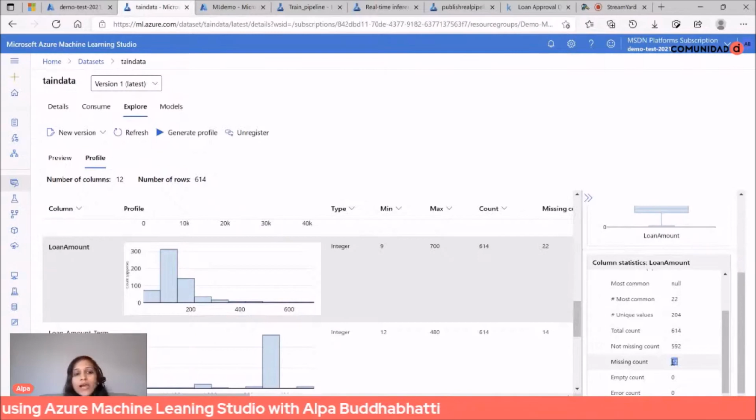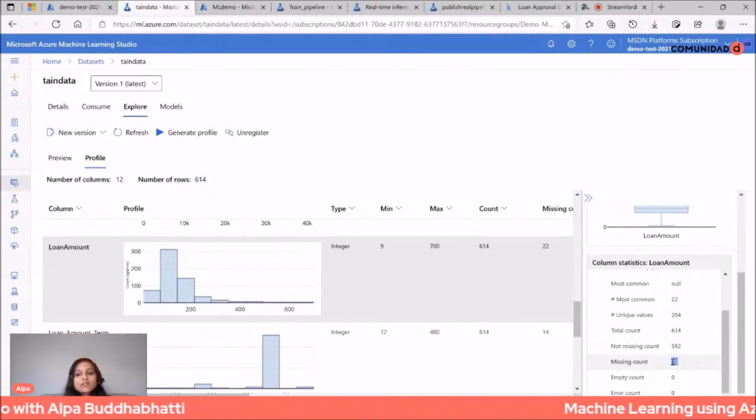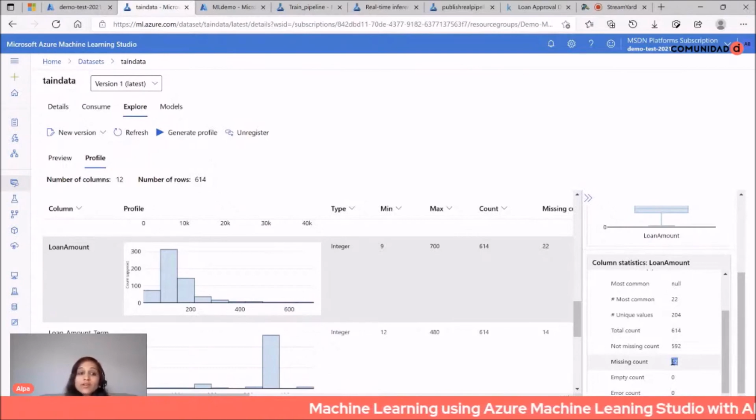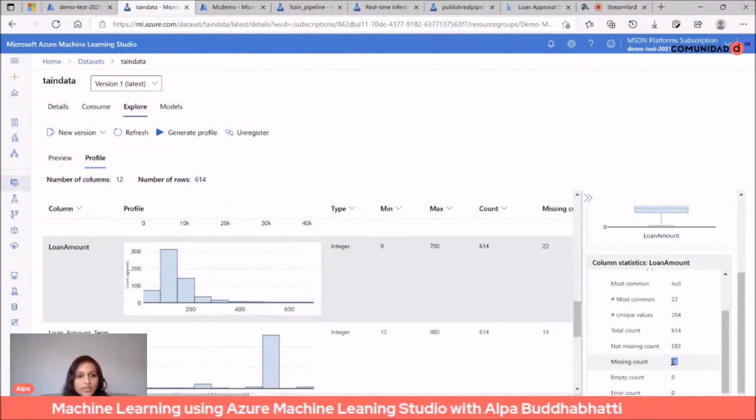So these kinds of things you need to cleanse, or remove duplicates, or apply those kinds of transformations. You can introduce that step later in your pipeline. Also you can convert your categorical value.